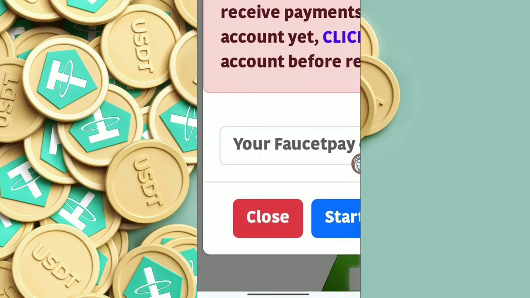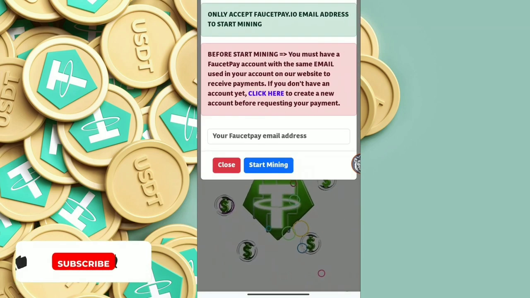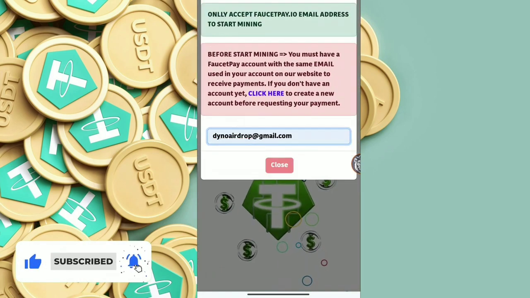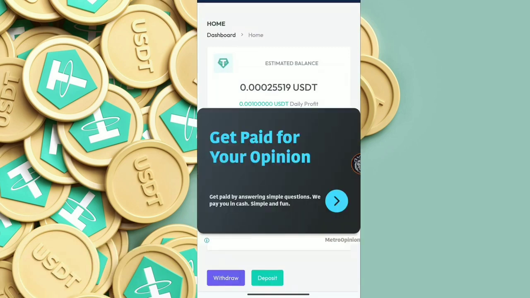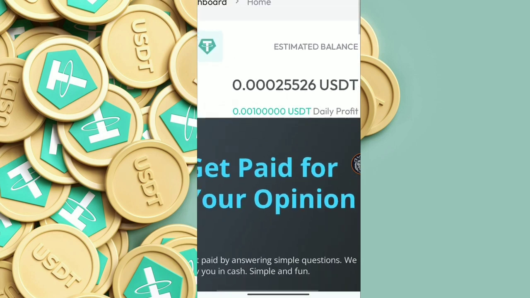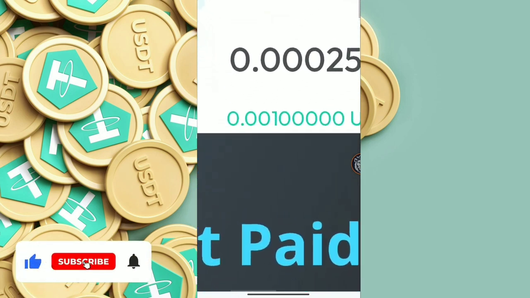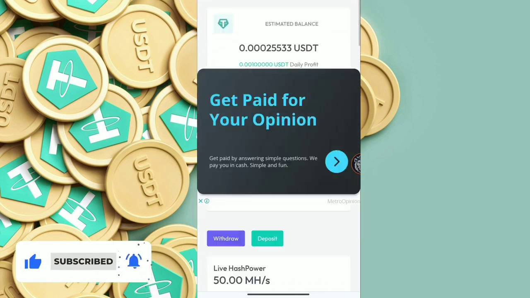Okay, here is the login button, and the email that you have used to register on FaucetPay, use it here. Don't use another email because you will lose your funds. So I have used my email, as you can see. Simply I will click on the start mining button. So I have mined this much amount of currency, 0.000255524. Okay, and the mining is currently going on, and my daily profit is 0.001 USDT for absolutely free.